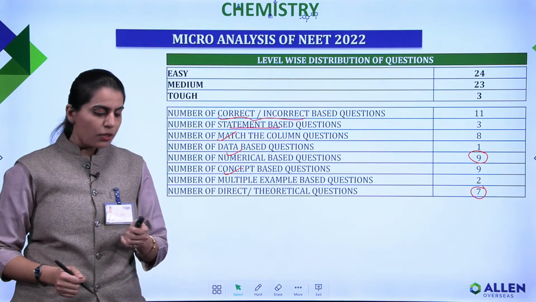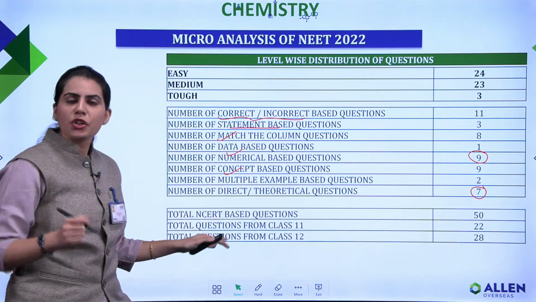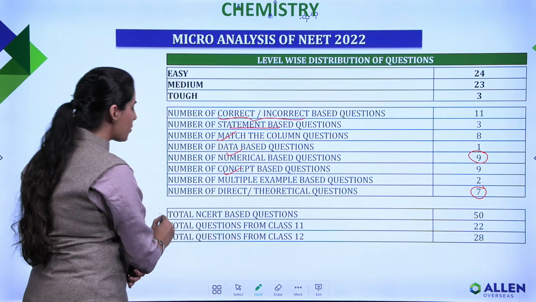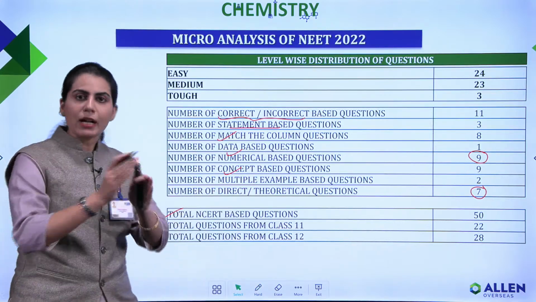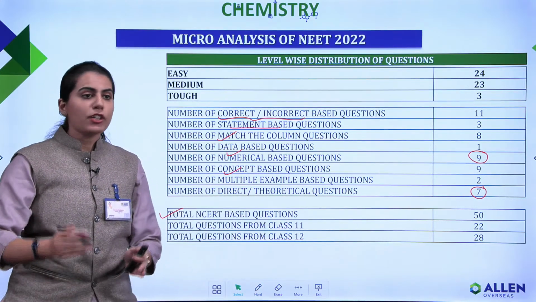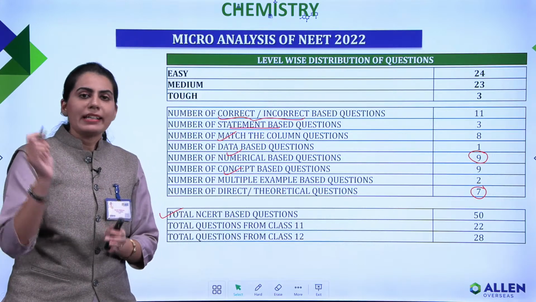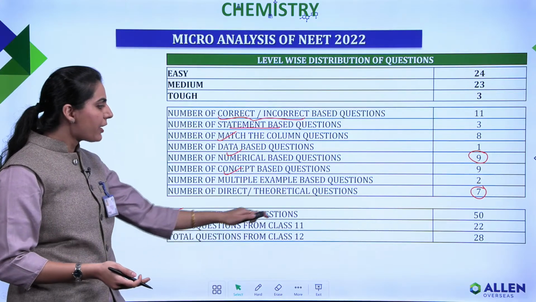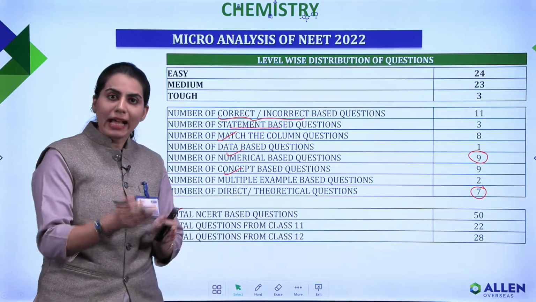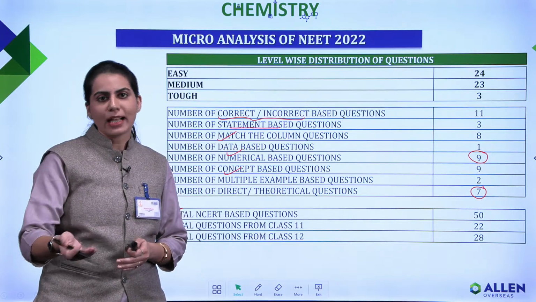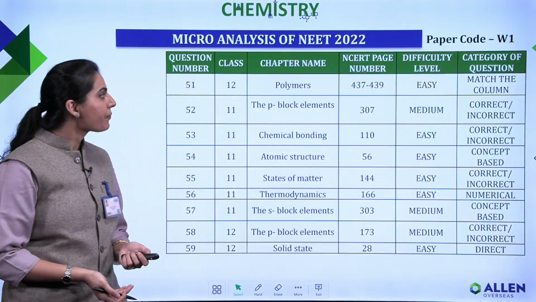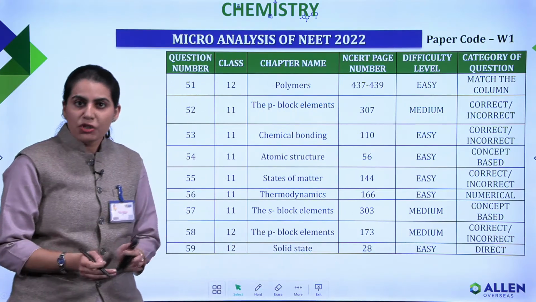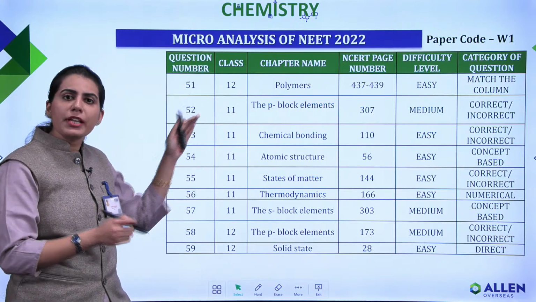Now talking next, what's next? We'll be discussing that since your NEET paper is NCERT based, NCERT based questions were 50, as you can see, because it's completely an NCERT based paper. We cannot say that it's a direct question, but it is actually NCERT based questions which came this year. Then next, we have already discussed how many questions were from class 11 and how many were from class 12. Now, students, this particular section, as you can see, is a tabular arrangement where we have categorized each and every question.